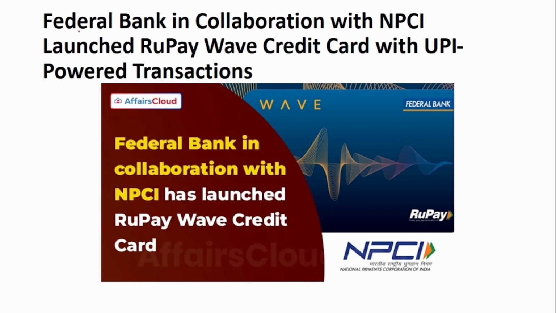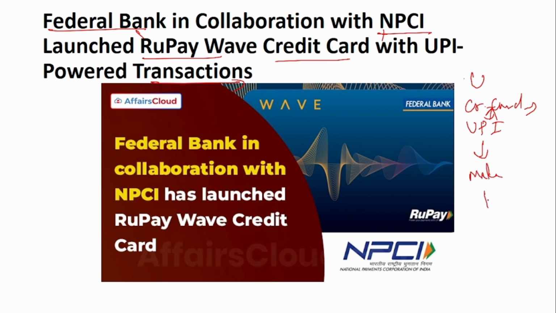Next is about a collaboration. So Federal Bank has collaborated with the NPCI and launched a RuPay Wave credit card with UPI power transaction. Nowadays, the credit card can be linked with our UPI app, so you don't have to have the credit card with you every time you buy something or want to make a payment. You can link this credit card with the UPI app that you use in your mobile phone, and via this UPI app you can use this credit card and make any payment.